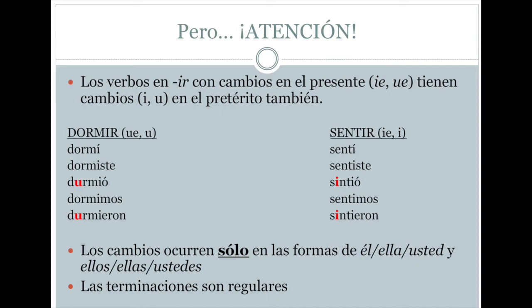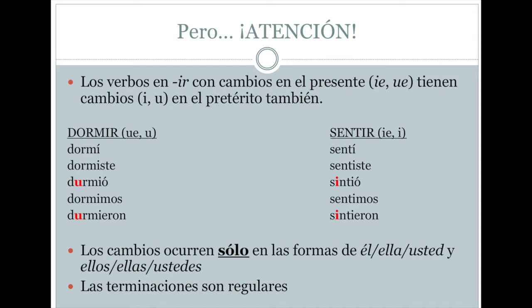Similar situation with sentir, meaning to feel. There is an IE change in the present. The verb ends in ir, and so we will have a change also in the preterito to I, to E. So, sentir. Sentí, sentiste, sintió. There you have the change.